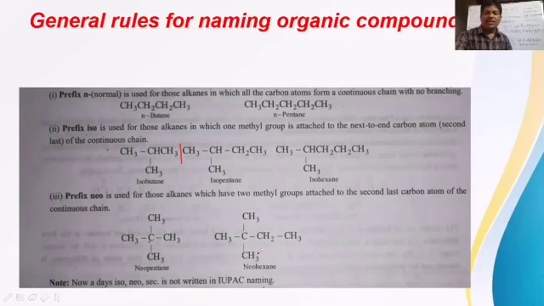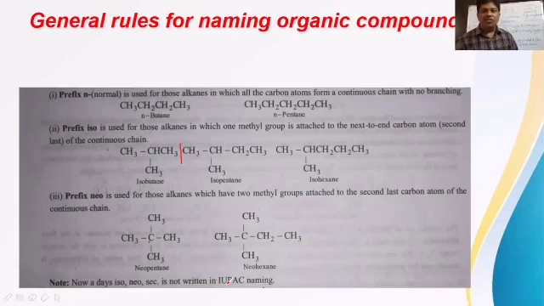And it is neohexane. Why is it neohexane? The last but one carbon, that is the second last carbon, has 2 methyl branches on it, and there are totally 6 carbons and 14 hydrogens. C6H14 is hexane. So in the common name system we have given the name neohexane. And these neo, iso, secondary, all these are not used in the IUPAC system.